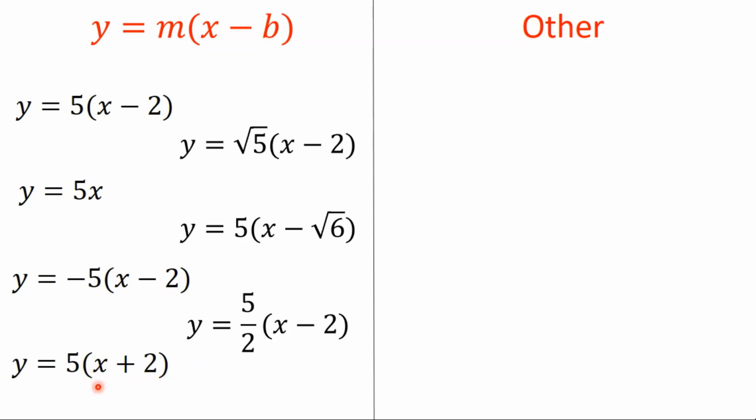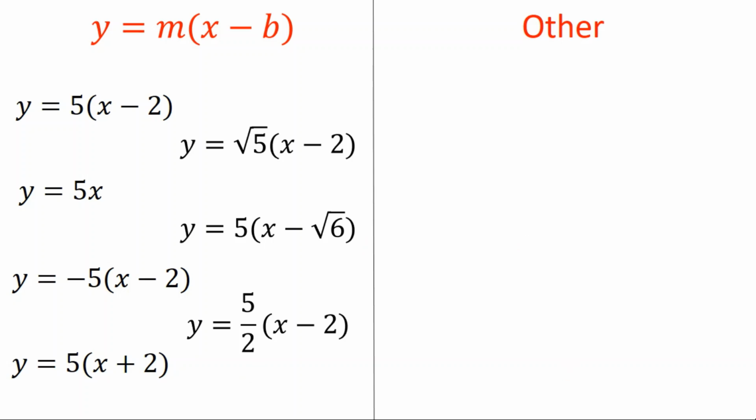That is still in the correct form, it's just that b is negative 2, because x take away negative 2 would be the same as x plus 2. And of course we can have weird numbers as usual, so we can have surds or fractions as our values for m and b, and that wouldn't concern us.